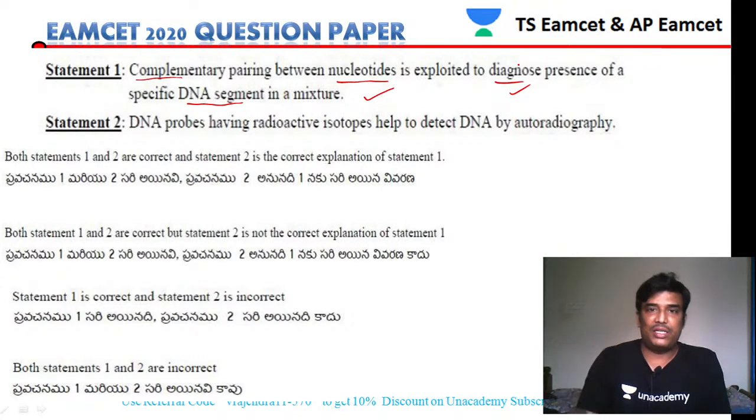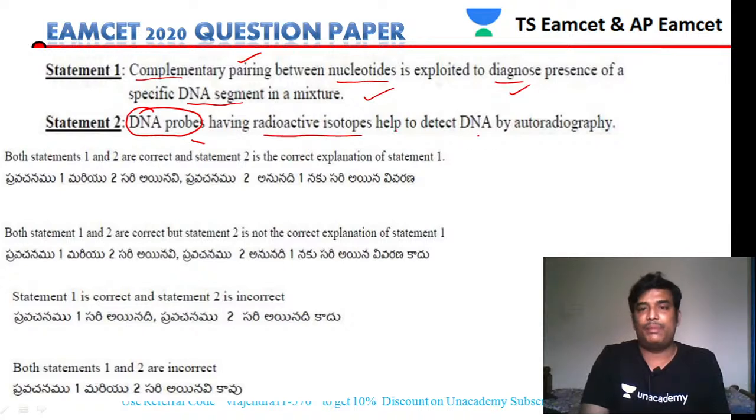It is diagnosed by using complementary base pair nucleotides, which is called a DNA probe. This DNA probe has radioactive isotopes that help to detect the DNA by autoradiography. So both statements are correct, and statement 2 is a correct explanation for statement 1, so we can take this as the answer.